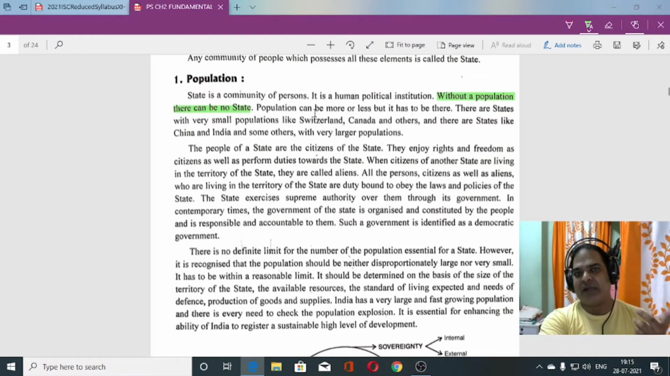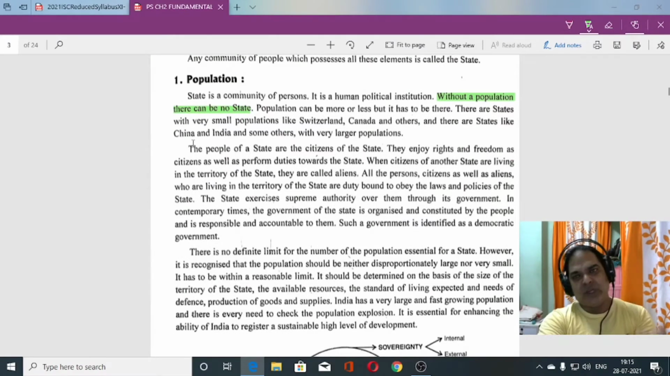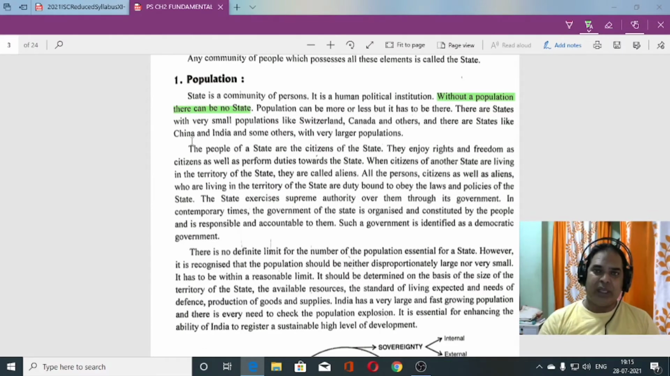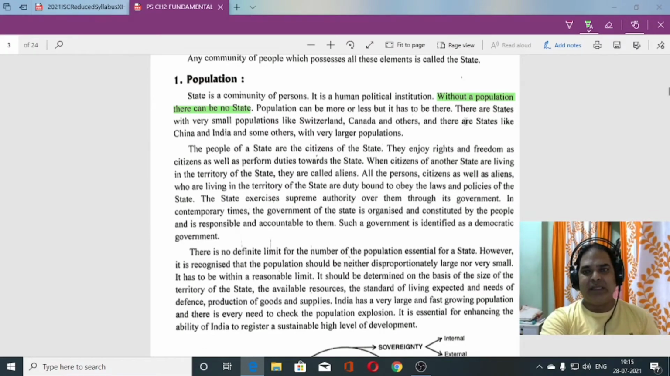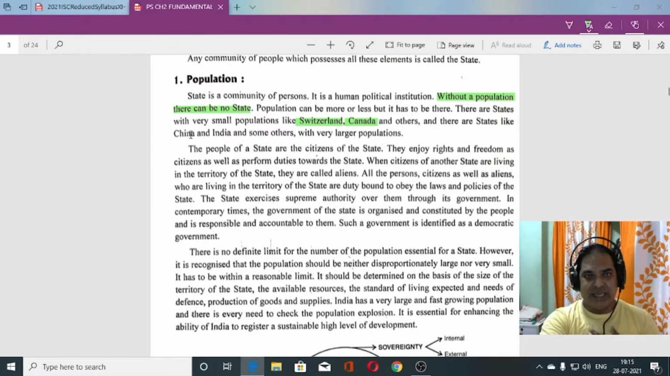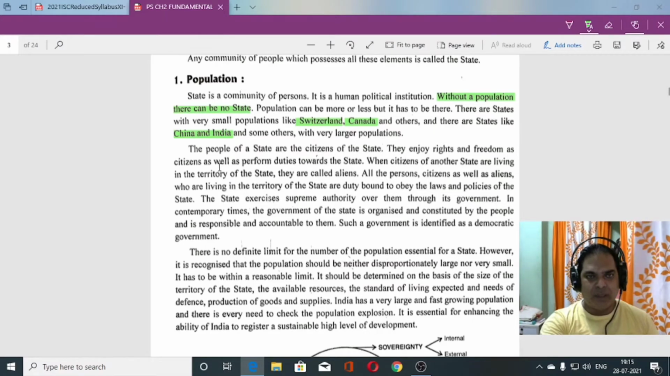When we discussed Gardner's definition, what was written over there? Once again you can see here, more or less. The same way, it is said population can be more or less. It doesn't mean that we need a great number of people, like China has. There are states with very little population, like Switzerland and Canada. And states like China and India have larger populations. China is number one and India is number two, and very soon I think we are going to cross China also.